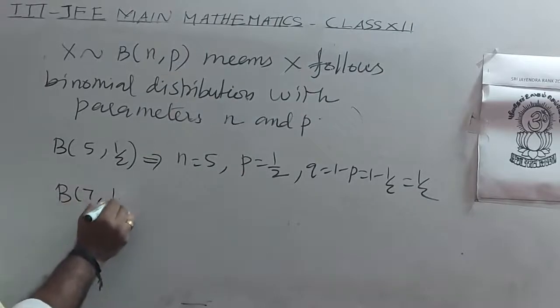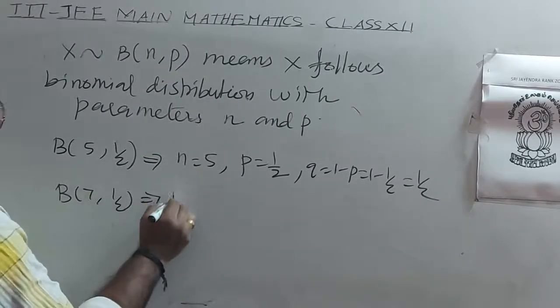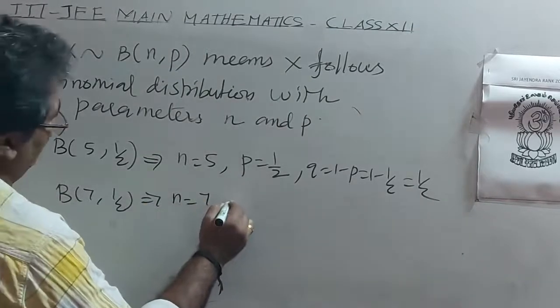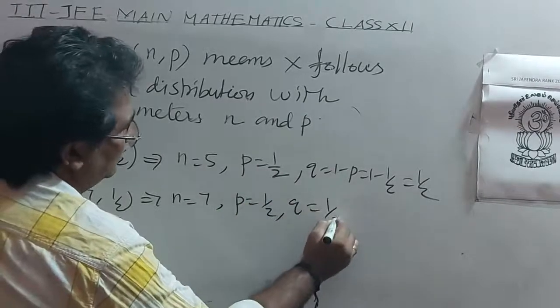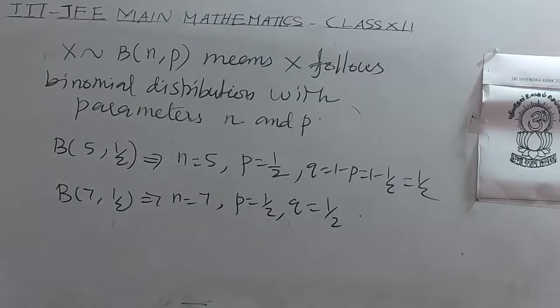B of 7 comma 1 by 2 means n equal to 7, P equal to 1 by 2, Q also 1 by 2.